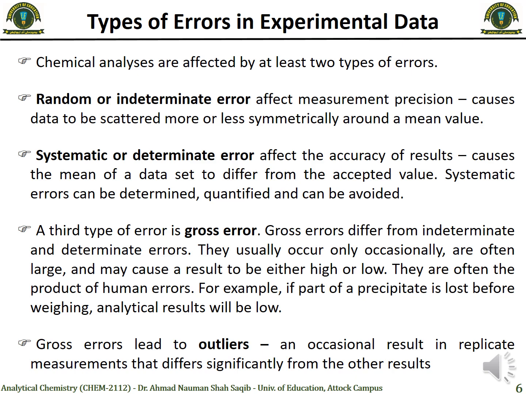There is also a third type of error called gross error, and that differs from both of the above types. It occurs occasionally, mostly on the part of the examiner or because of experimental error. For example, you are doing an experiment in which you have to make a solution, and when you weigh a compound, there might be some error during the weighing process.